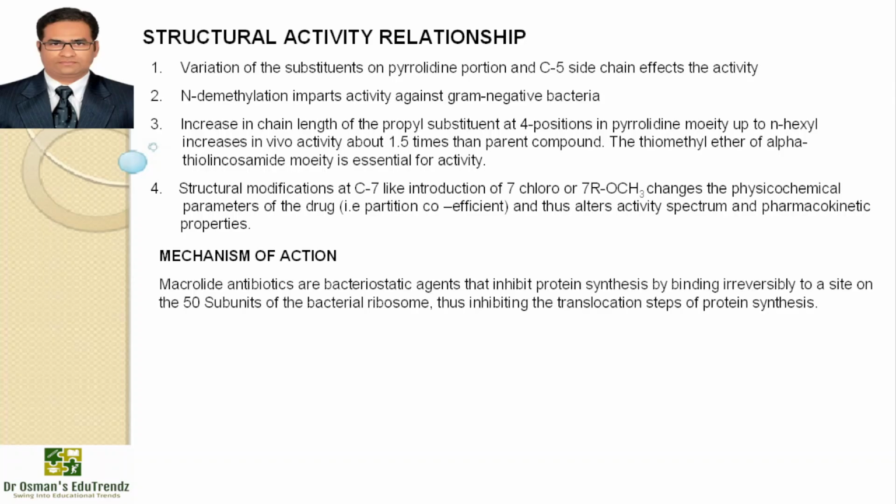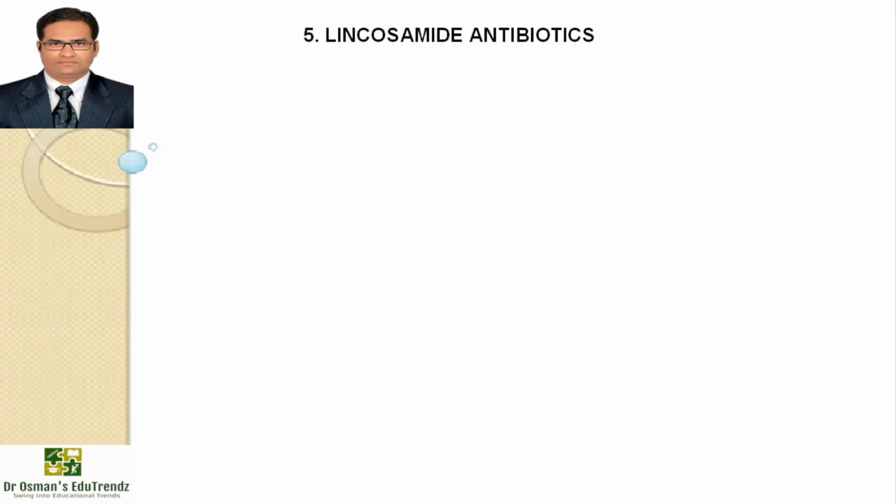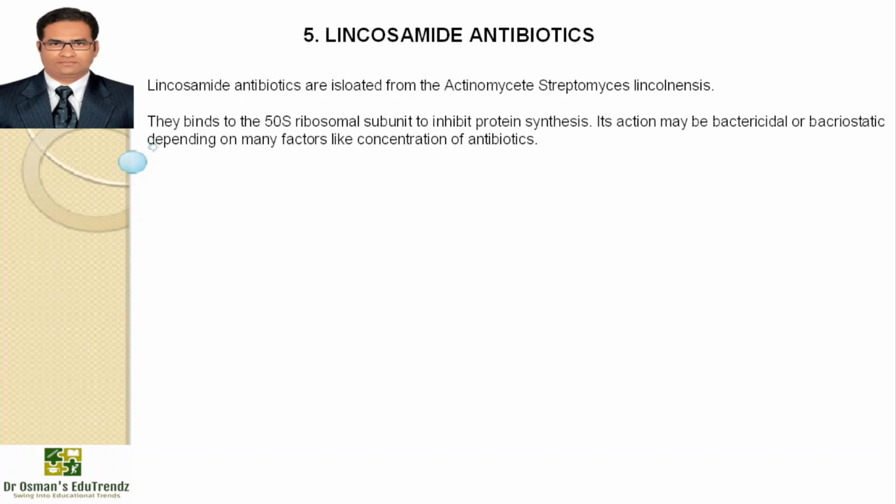Mechanism of action: macrolide antibiotics, as I told you before, are bacteriostatic agents that inhibit protein synthesis by binding irreversibly to a site on the 50S subunit of the bacterial ribosome, thus inhibiting the translocation step of protein synthesis. Now moving on to the fifth class of antibiotics, that is lincosamide antibiotics. These are antibiotics isolated from actinomycetes, Streptomyces lincolnensis. They bind to the 50S ribosomal subunit to inhibit protein synthesis, and action may be bactericidal or bacteriostatic depending on many factors like concentration of the antibiotic.